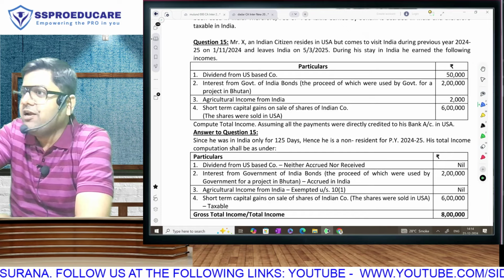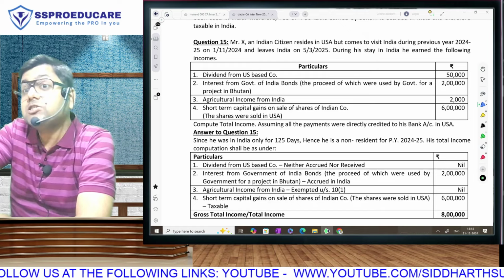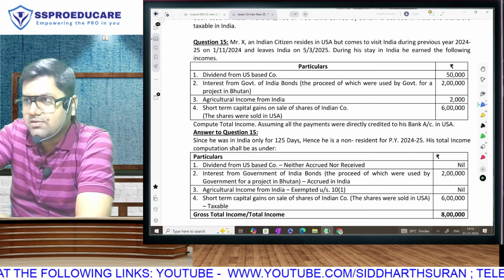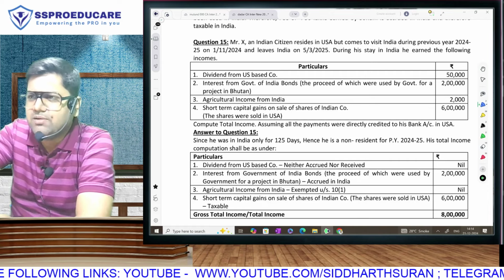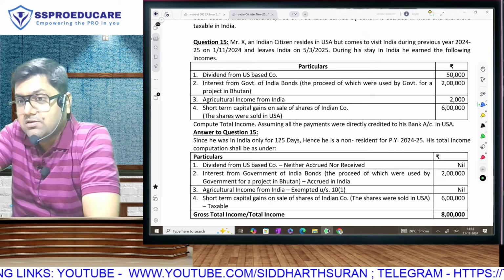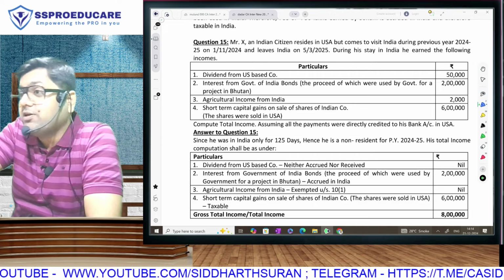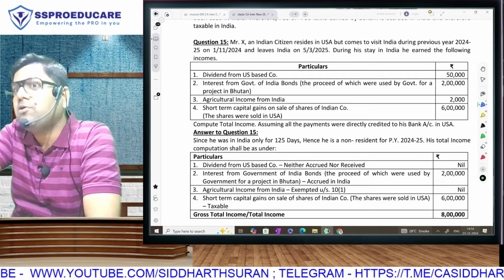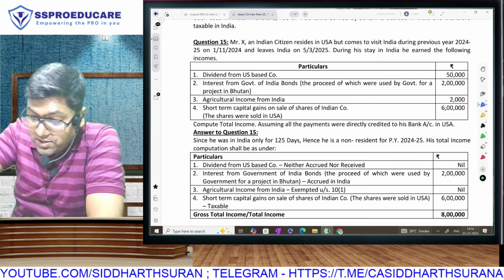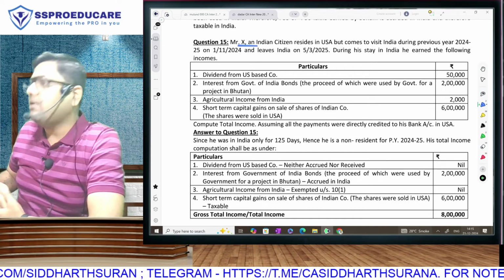See, if payments were received in India, they will become Indian income, and will be taxable always. But here payments are outside India. Still, some of the incomes are Indian income, some are foreign incomes. By a plain reading also we understand that. Those incomes which are Indian income, without any discussion they will be taxable. But what about foreign income? It may or may not be taxable. Foreign income being taxable or not will depend on whether he is resident or not. So our first task is to check whether he is resident or non-resident, because that will decide a lot of things.